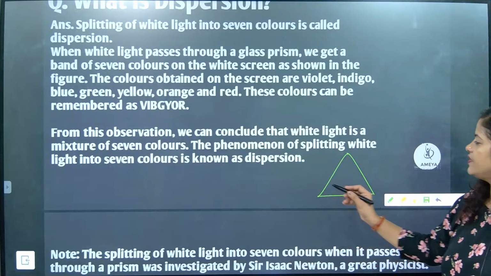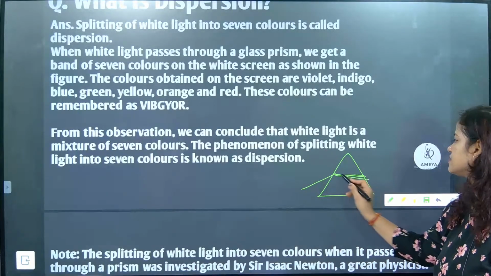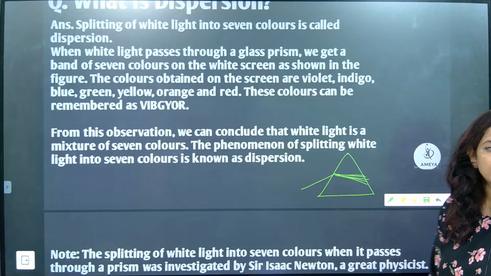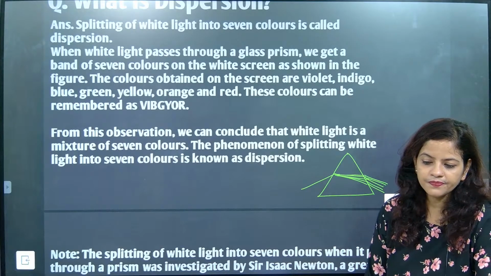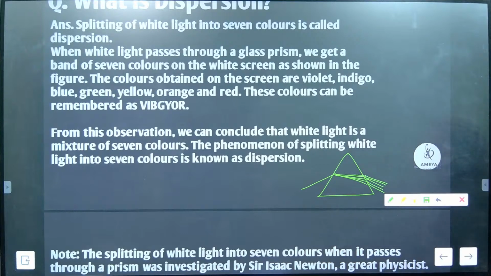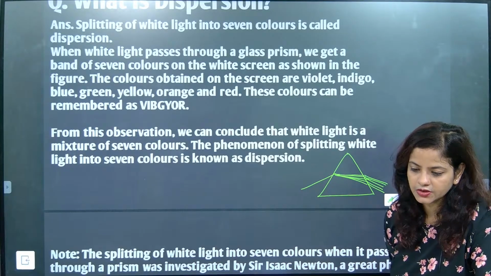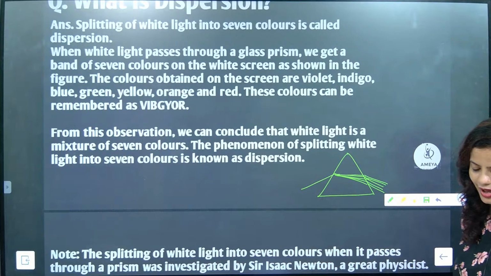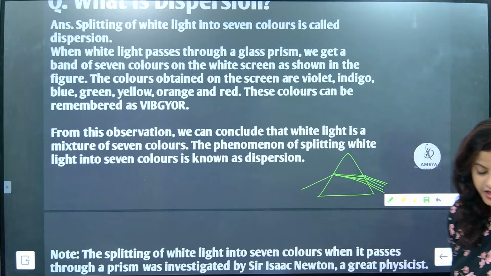So the light, Sarvana, what happened? Now the moment it is exactly going in, the splitting will start like this. Then after that it will bend like this and come out. Correct? So it is exactly done like this. Correct or wrong, children? Come on, say fast. Is it done? The answer is yes. I want my children to say the answer.